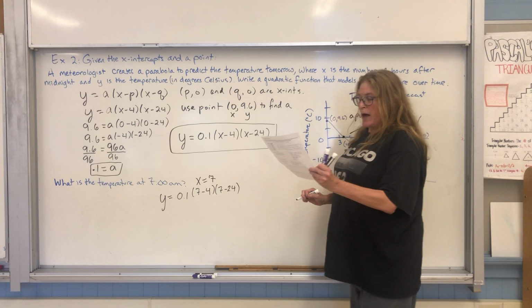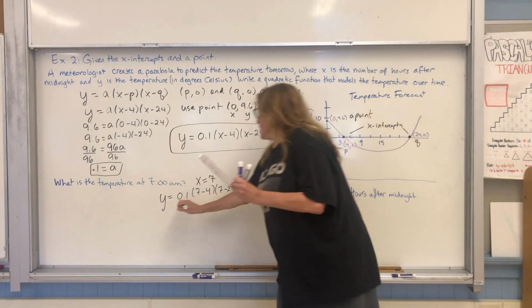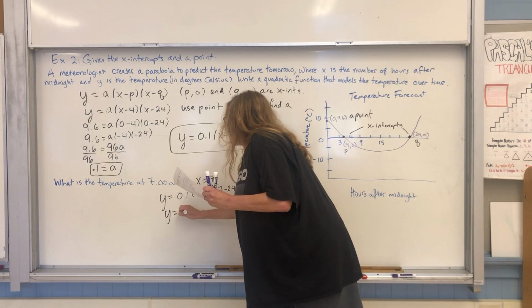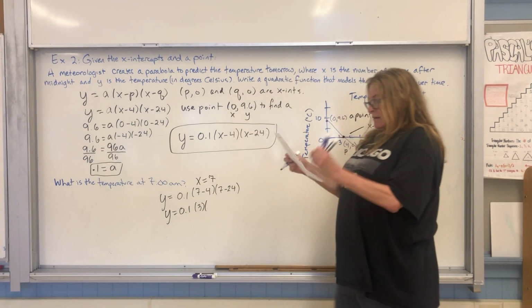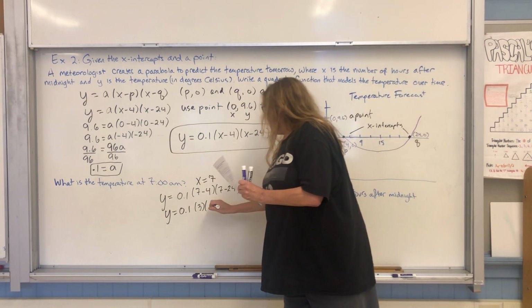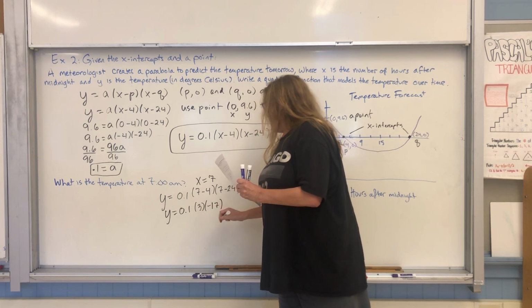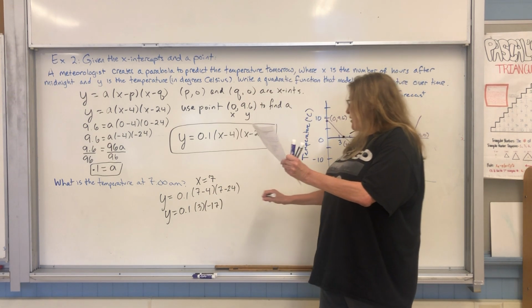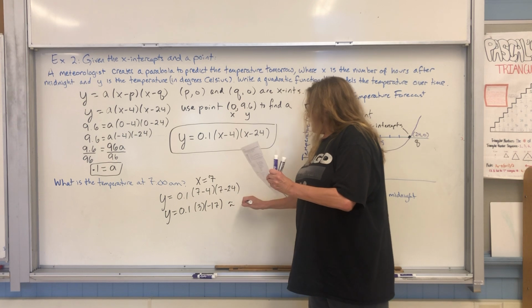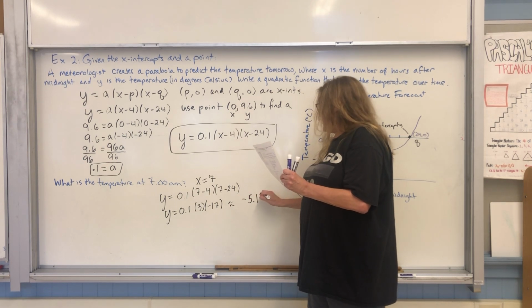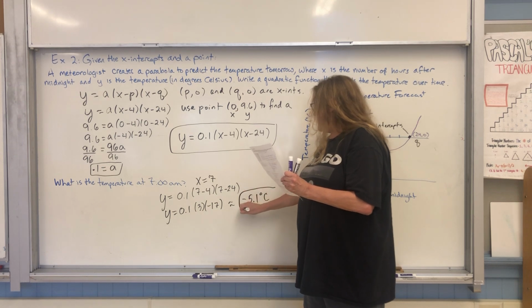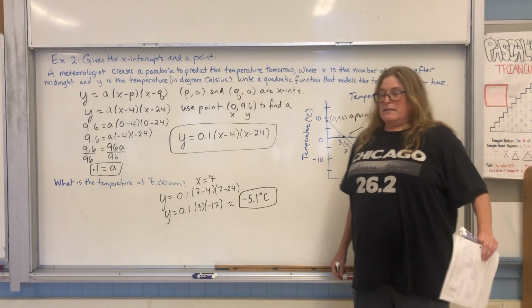All right, and we know all about PEMDAS. We know we have to do the parentheses first. 7 minus 4 is 3, right? And 7 minus 24 is negative 17. Now I can just punch that into my calculator, and it's a beautiful, balmy, negative 5.1 degrees Celsius at 7 a.m. Nice and cold.